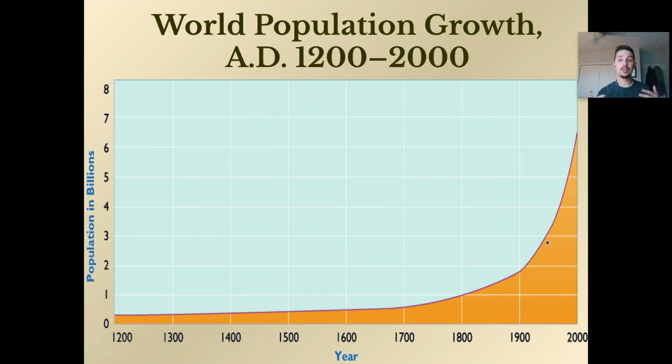And if any of you have heard of baby boomers, right? Baby boomers would be anybody born between 1945 and 1965. So, like, my grandparents are baby boomers. A lot of your grandparents or great grandparents might be baby boomers. Baby boomers get the name because World War II veterans were coming home from the war, and people were having a lot of kids during the late 40s and the 50s.